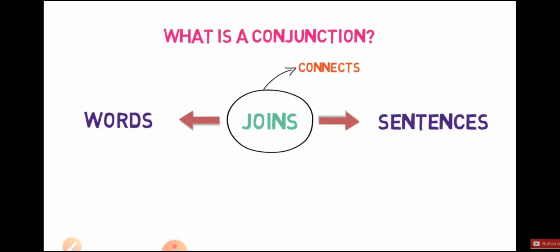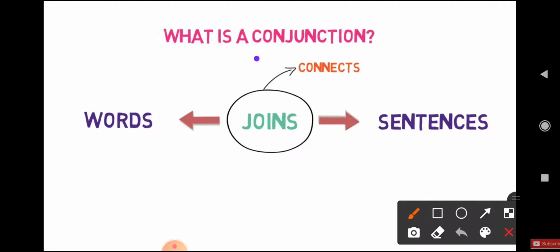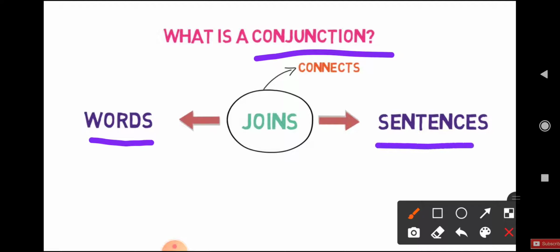So, children, what is conjunction? Conjunction is a word that joins words and sentences. See here, join means the connector. It connects two or more words or two or more sentences.